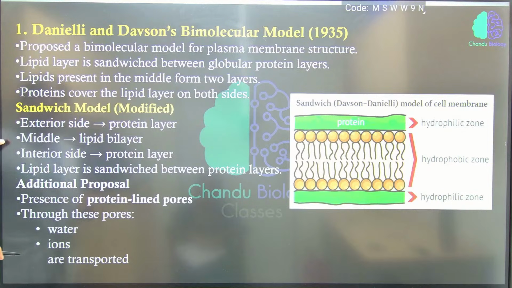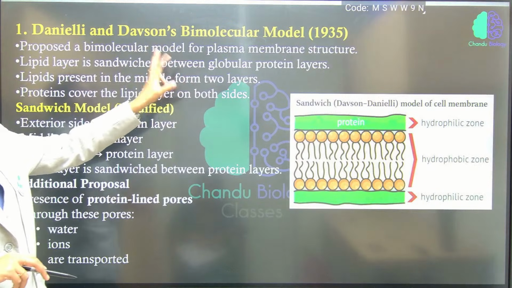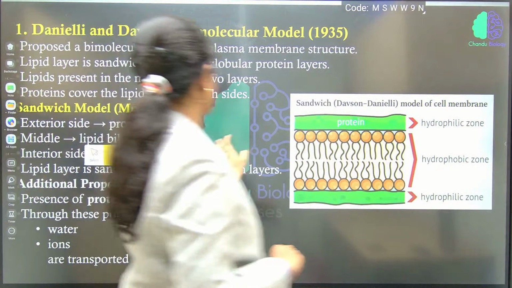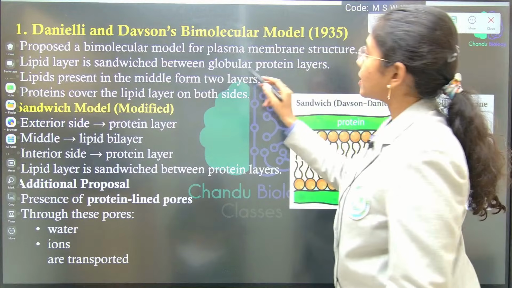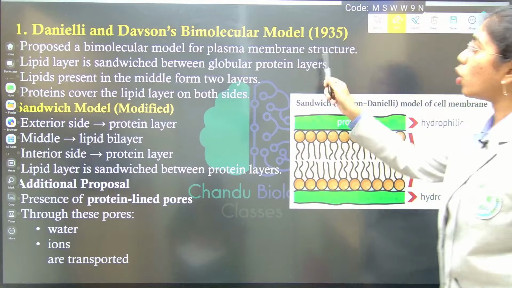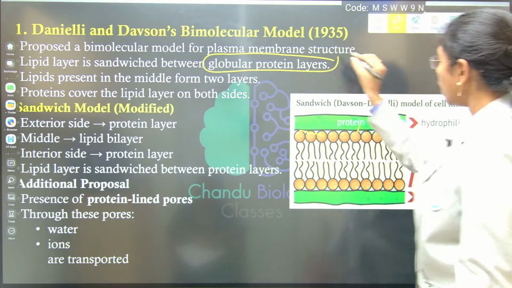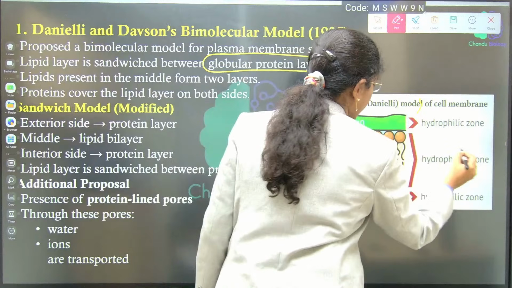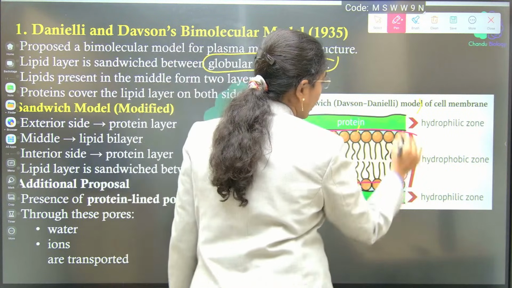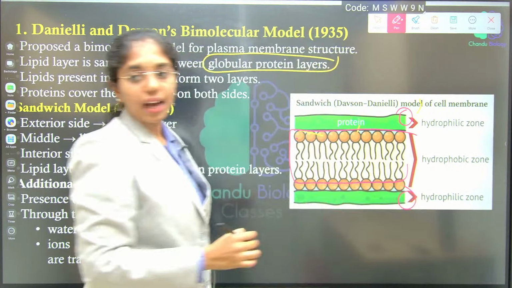This is the proposed bimolecular model of plasma membrane structure. It has two layers. The lipid layer is sandwiched in between the globular protein layers. Can you see here how the lipid layer is sandwiched? The lipid center is sandwiched by globular proteins on the other ends.